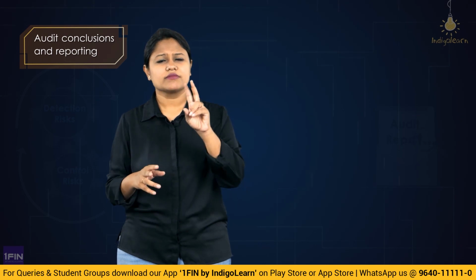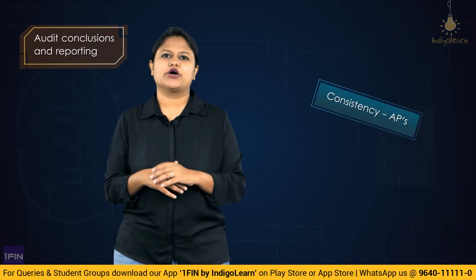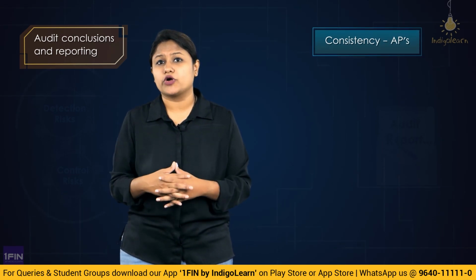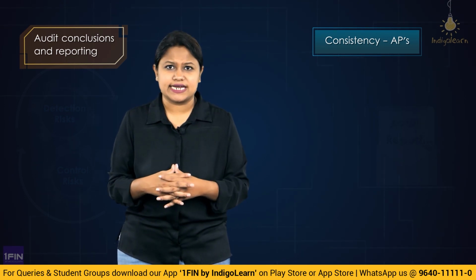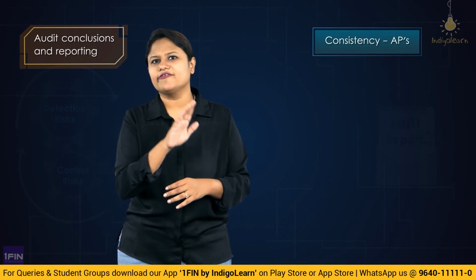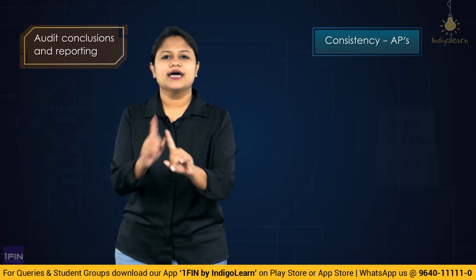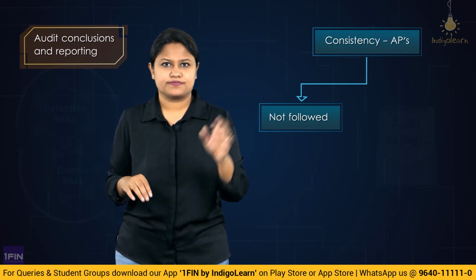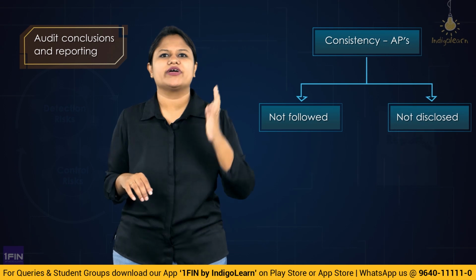Clear? Now, next, we talk about consistency of accounting policy, where, if it is not consistently followed, you have to give appropriate disclosure and the accounting treatment should be correct. That is also what is required by the standard, right? Suppose the auditor obtains audit evidence that the accounting policies reflected in the opening balance are not appropriate, or they are not consistently followed, and there has not been any disclosure given about it.